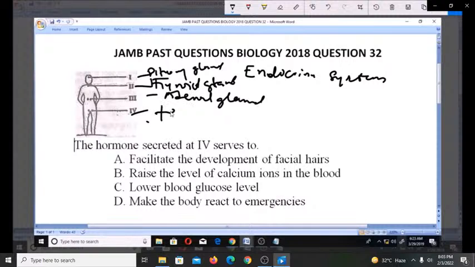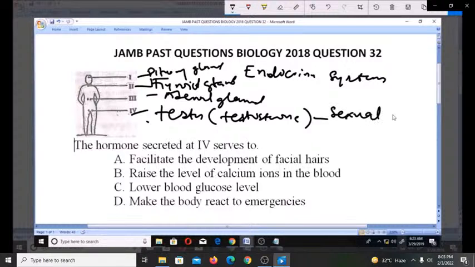But here is where we have the testes for male, which is also where we have the testosterone. And this testosterone helps in secreting the sexual hormones.